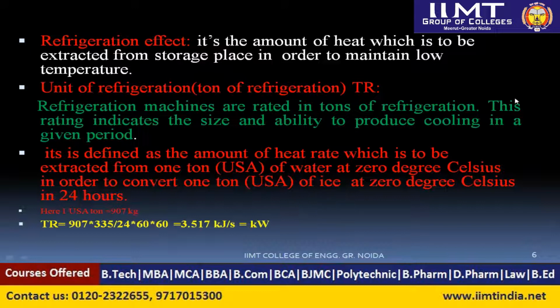Generally in examinations, they ask in kilojoule per minute specifically, and they can ask in tons. So 1 ton is equal to 3.517 kilojoule per second. So that is how we can calculate the unit of refrigeration.